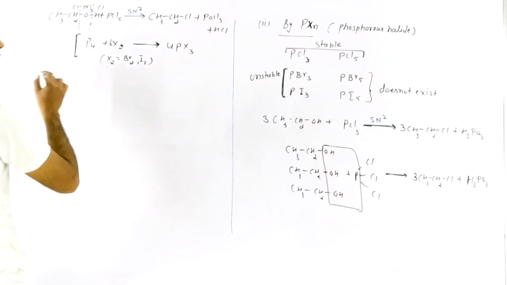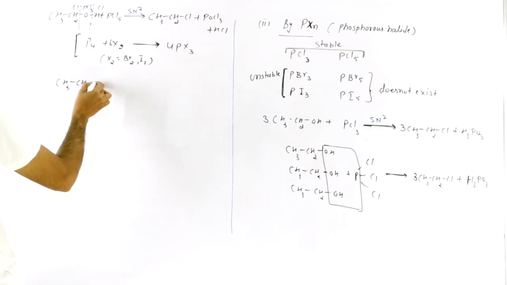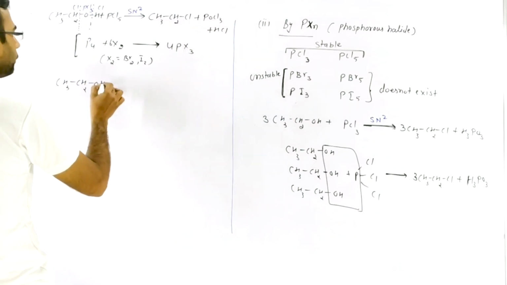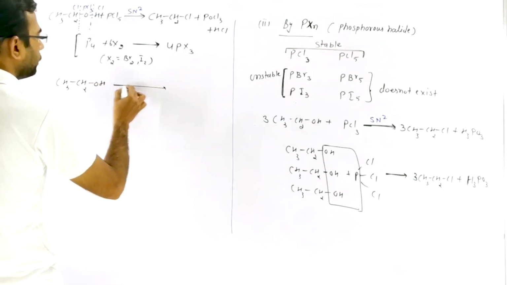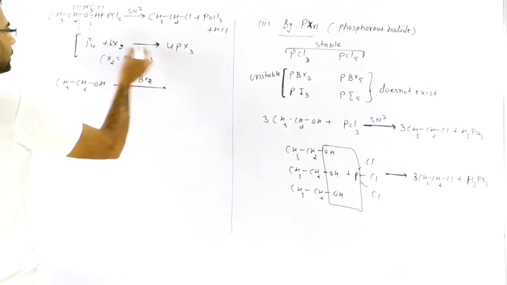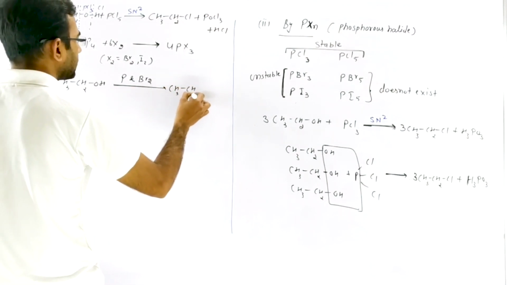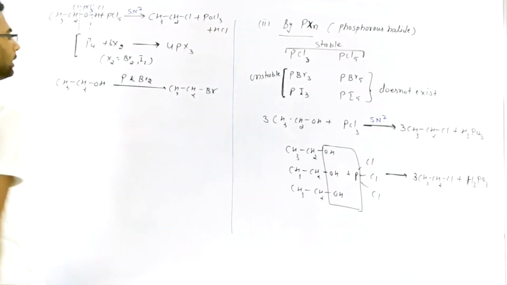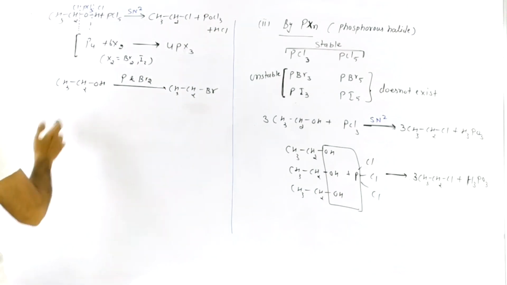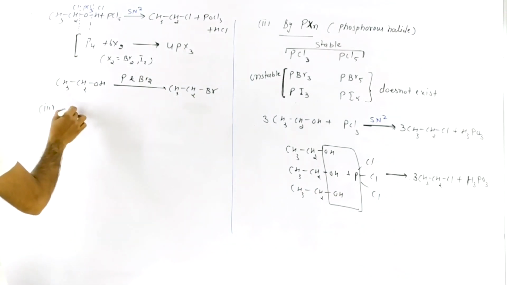Now if you want to react CH3CH2OH and prepare the bromide, then we use phosphorus and Br2 because they react and form PBr3, and a similar reaction happens, and CH3CH2Br ethyl bromide forms.